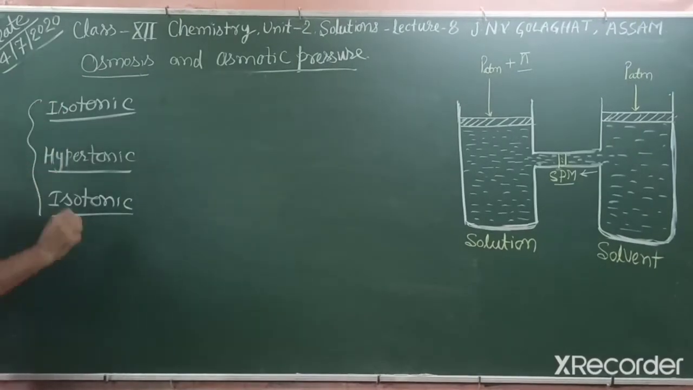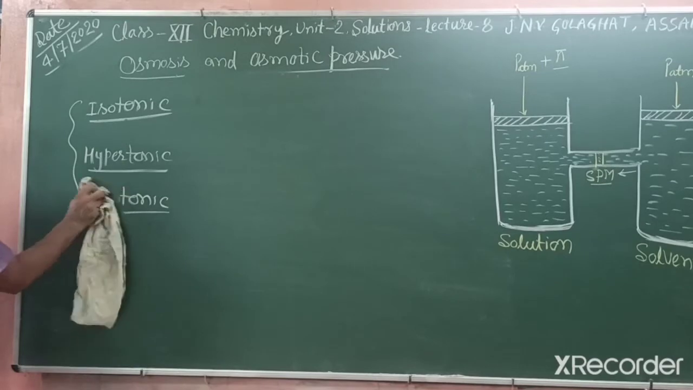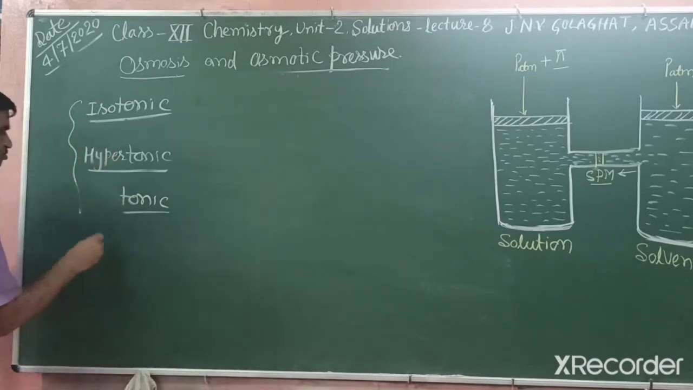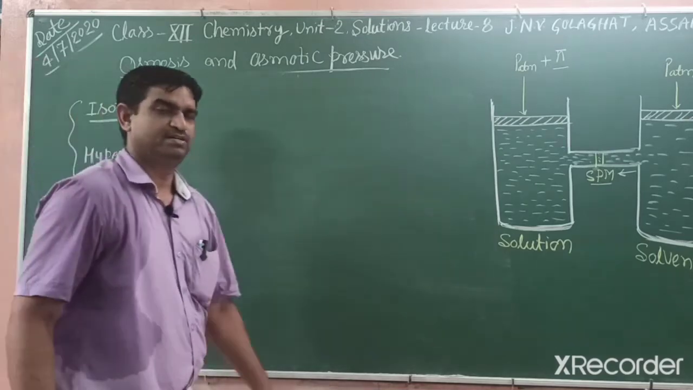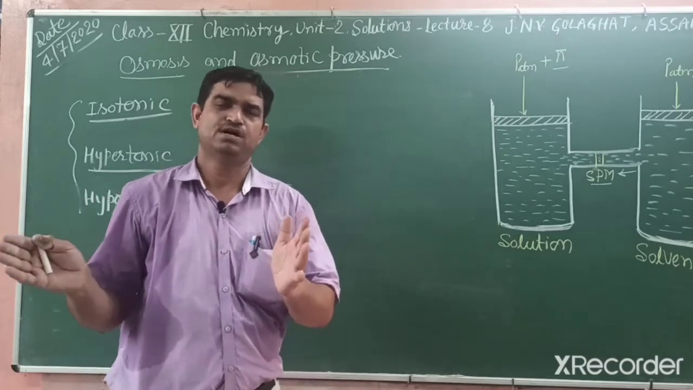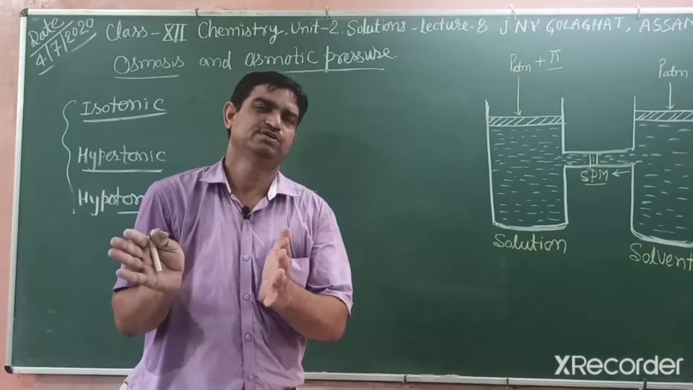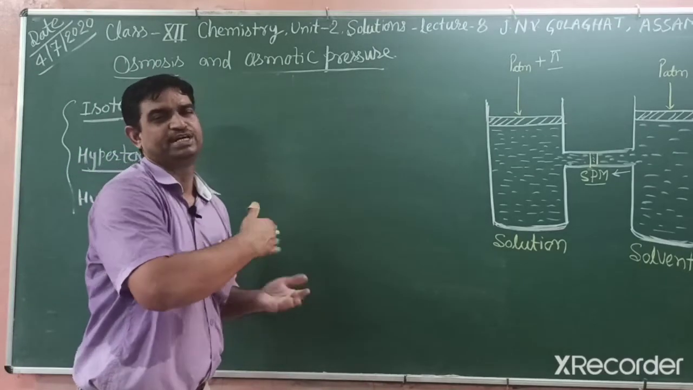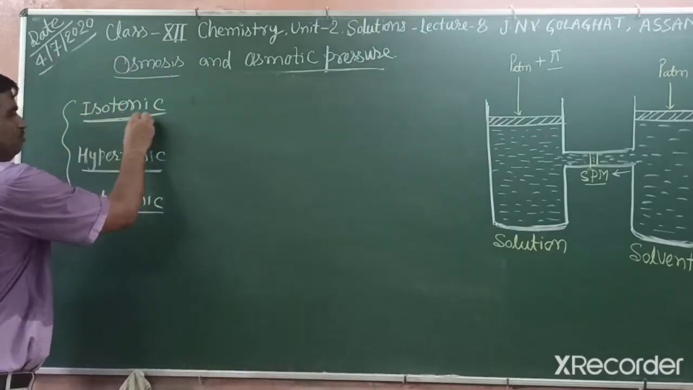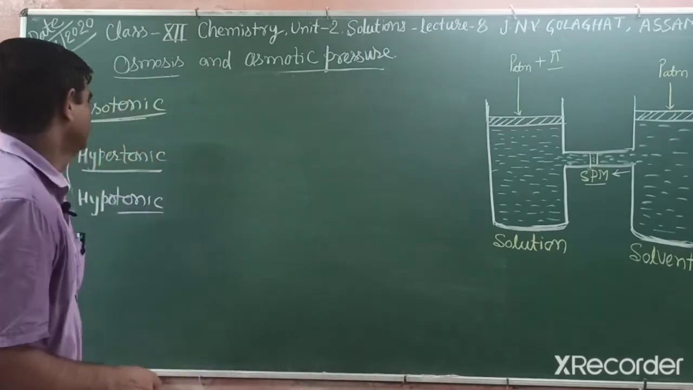Three terms: isotonic, hypertonic and hypotonic. So students, we explain isotonic. Isotonic solutions are those solutions that have equal osmotic pressure. You can say both solutions have equal concentration and there is no movement to either side. Isotonic solutions have equal concentration, or you can say equal osmotic pressure.